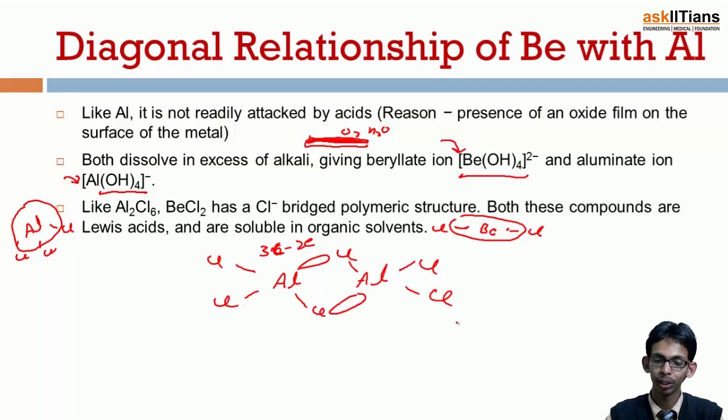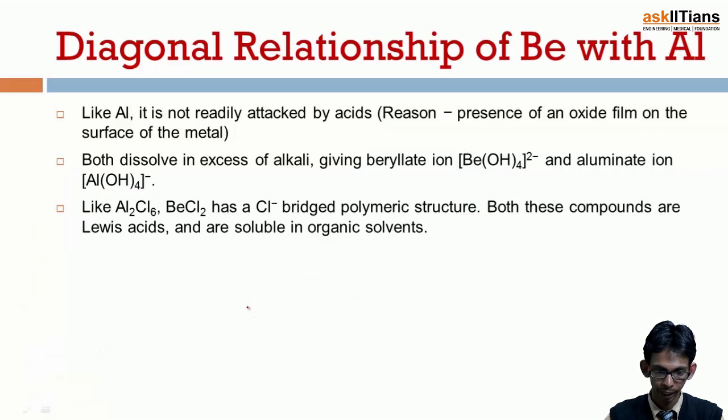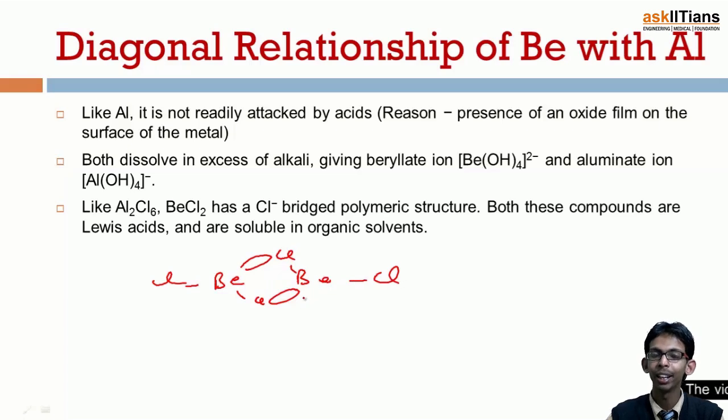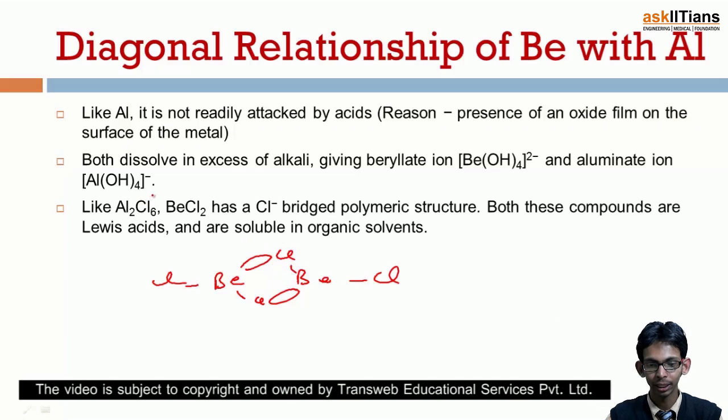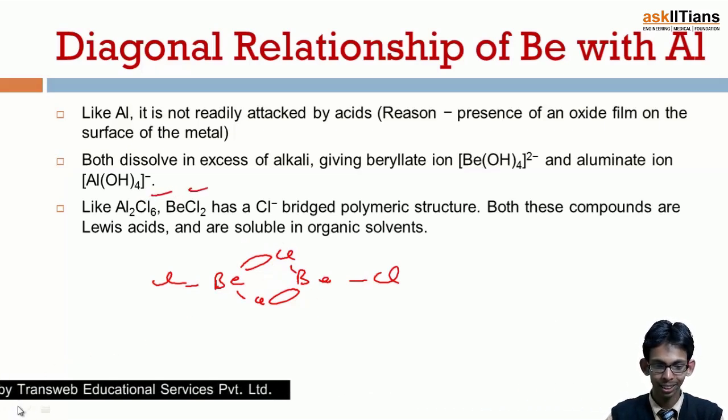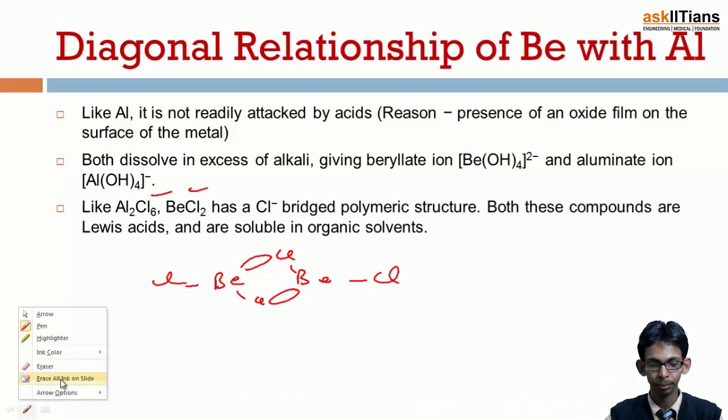This type of bonding is also found in the case of BeCl2. One chlorine here, another here. Let me write it in the proper way. It is like this: beryllium, then beryllium, a chlorine. A similar type of bonding is found here also. So this bridge bonding is found in both Al2Cl6 and BeCl2. So this is another similarity between aluminium and beryllium.